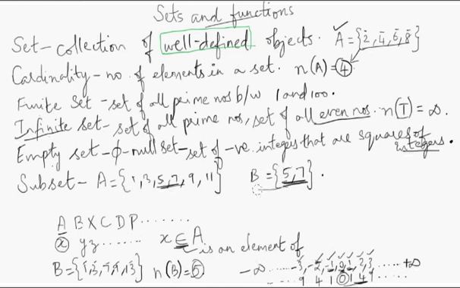So all elements in set B are a part of set A. Correct? So B is a subset of A, and this is how you denote a subset. B is a subset of A. So the elements of B are all in set A. Okay, that is what this means.